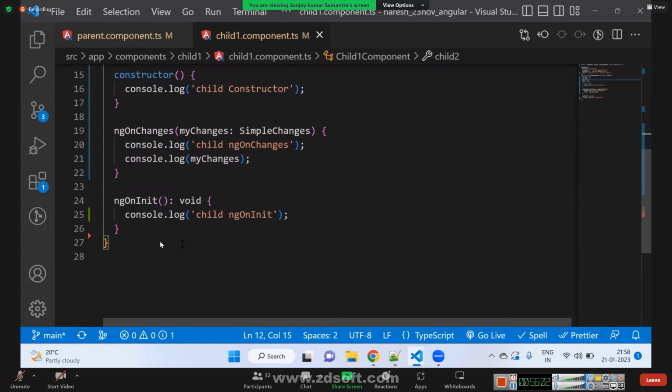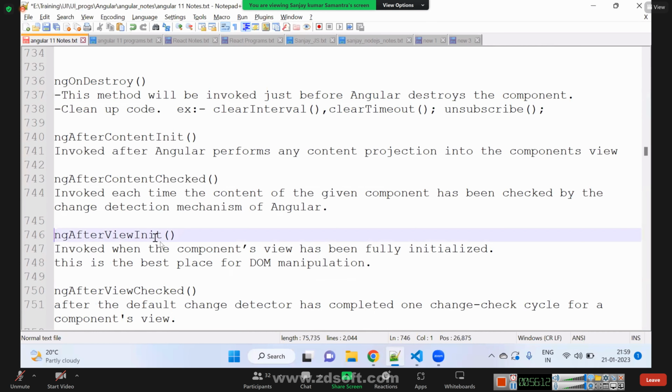The best lifecycle method to access DOM elements is ngAfterViewInit. Once this lifecycle method is called, it means your HTML template is completely loaded. Once your HTML template is loaded, after that only this lifecycle method will be called.